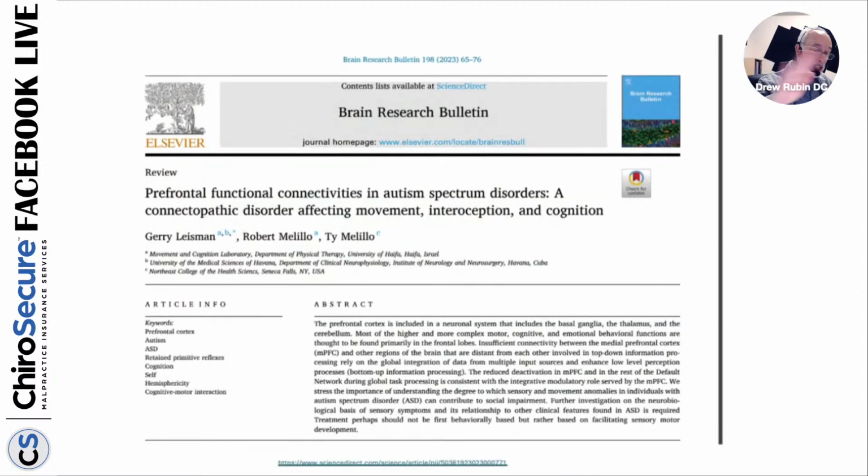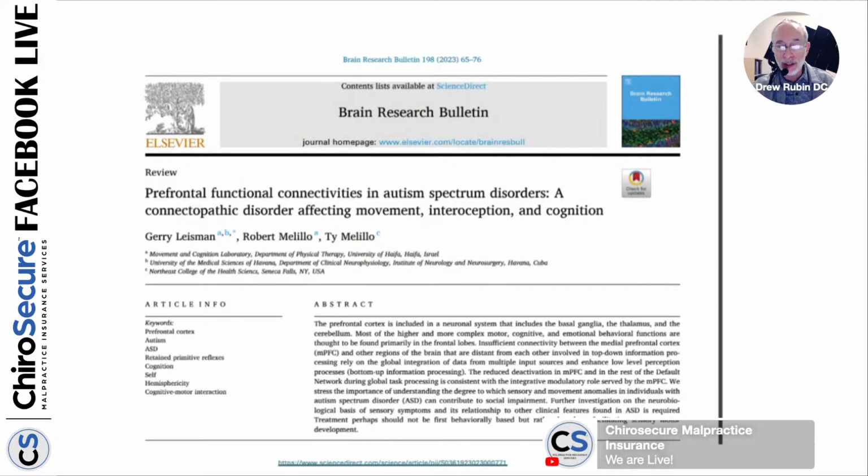But the key thing, which he's been researching for years now, and why he named the original book The Disconnected Kids, is that when we see issues in kids with ADHD, autism, learning disorders, dyslexia, etc., what's going on is a functional disconnectivity. This is a relatively recent paper by Dr. Melillo and his son, Ty, who also graduated from chiropractic school, and Dr. Leisman, who's a researcher. If you're not a paper reader but want to read one paper this year, this is the paper to read.